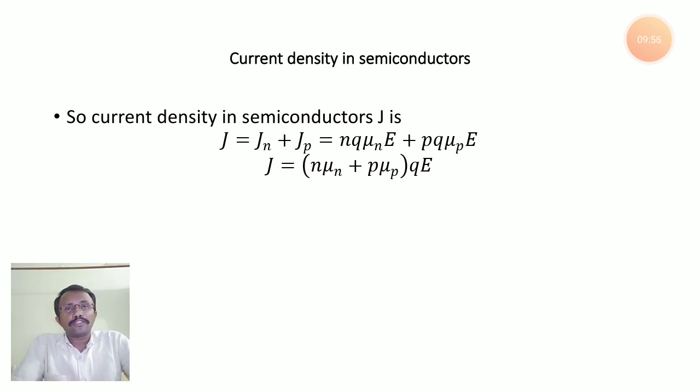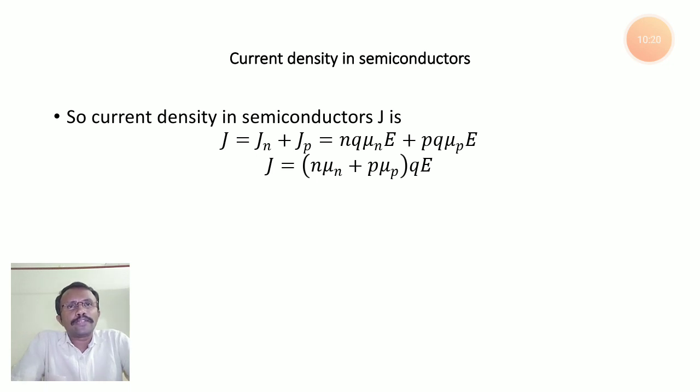Okay. So if you observe, for conductors we don't have any holes. That's why there we don't have any conductivity due to holes. But when it comes to semiconductors, we are having conductivity due to holes and conductivity due to electrons. nq mu n is conductivity due to electrons, pq mu p is conductivity due to holes.